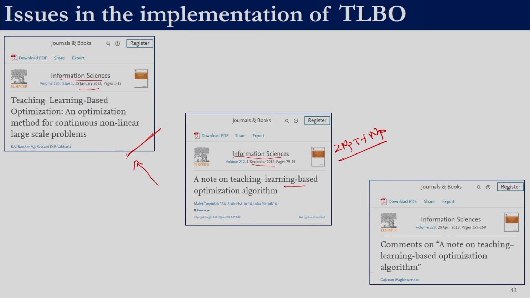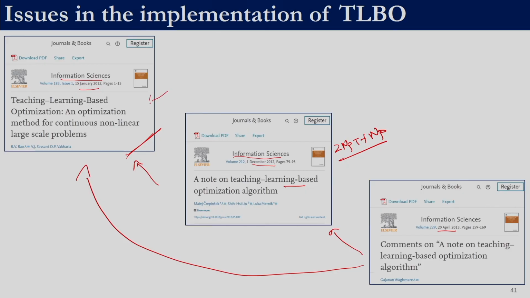Subsequent to this paper, another paper appeared in April 2013, which criticized it, stating that the conclusions drawn in this paper are not correct. What we are trying to show you here is that these techniques are extremely simple, but it is necessary to give an exact description of whatever has been proposed. As we will see, the teaching learning based optimization paper does not clearly specify how the teacher and learner phases are to be implemented.